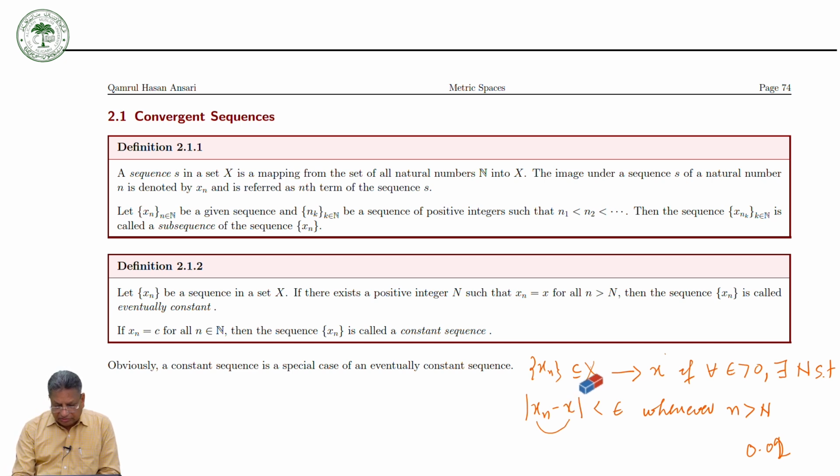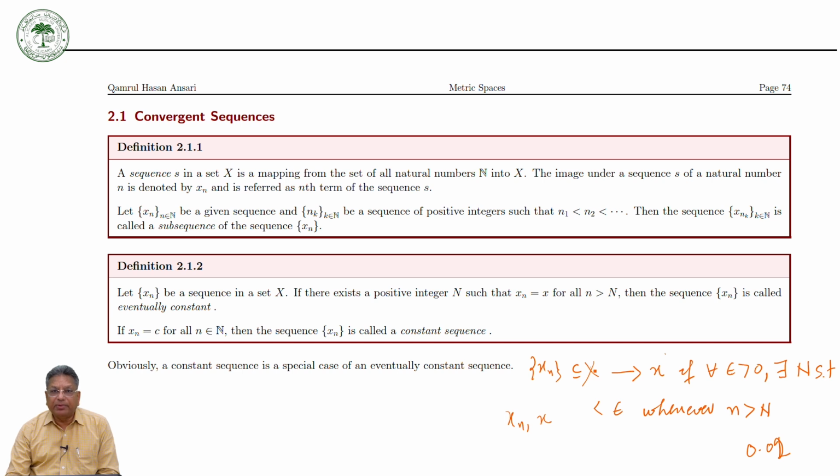This was possible because xn was a real number. Now how can we find the distance between xn and x? For that we will have to consider that this set X must be a metric space.